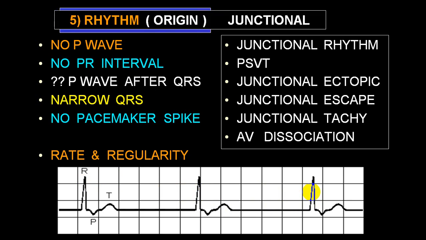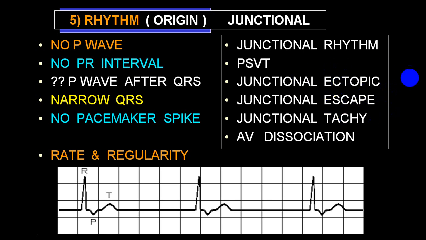If the rate is less than 40, we call it junctional rhythm with slow ventricular rate. So these are the three with regular rate. But if a person gets one single beat showing junctional characteristics, then we call it junctional ectopic.